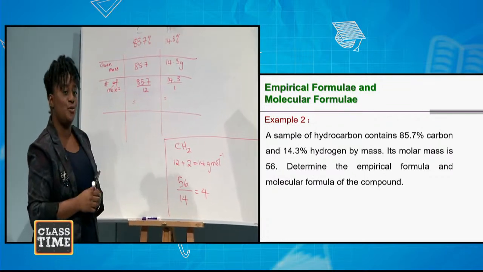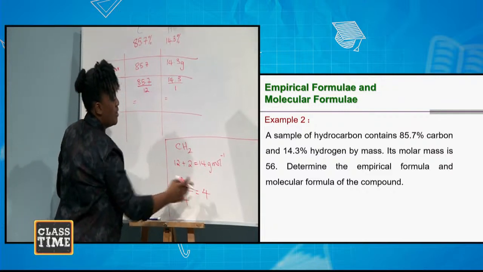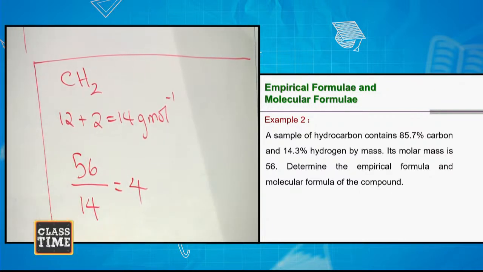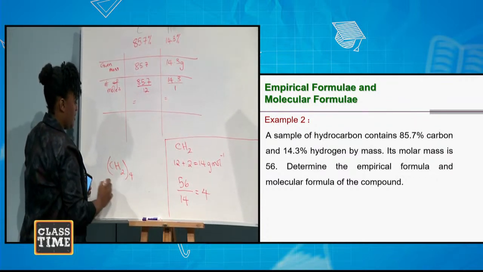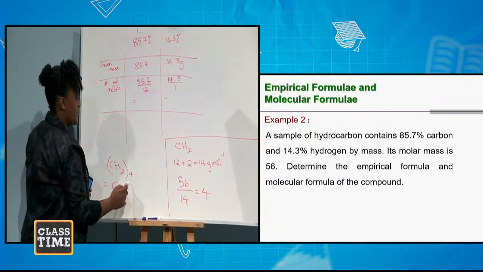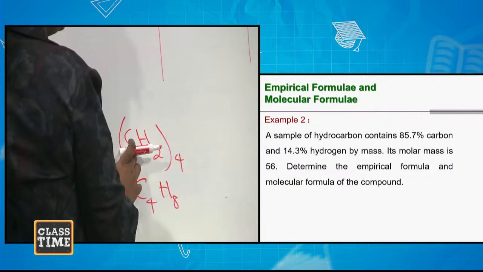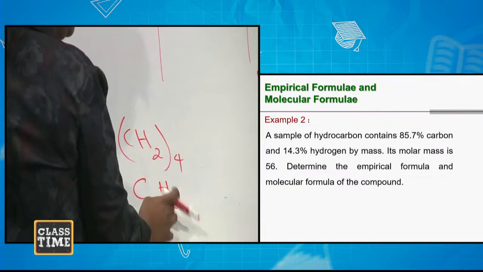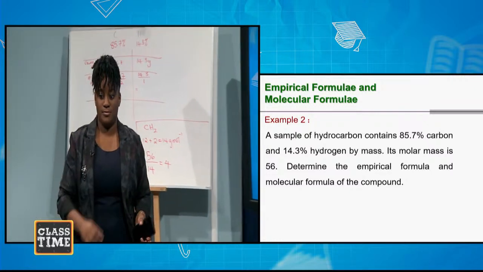I have to multiply CH2 by 4 to get the molecular formula. So CH2 times 4. 4 times 1 is 4, 4 times 2 is 8. So my molecular formula is C4H8.